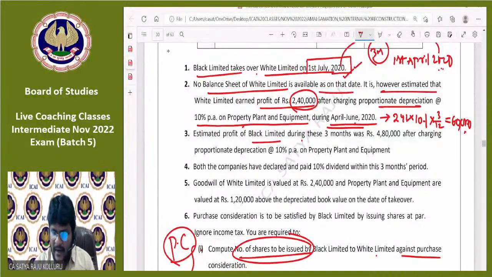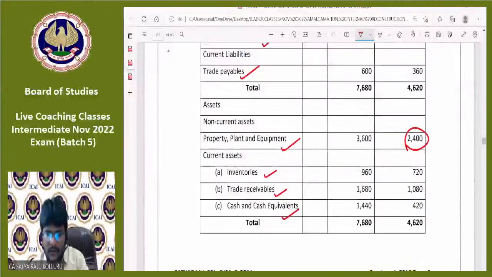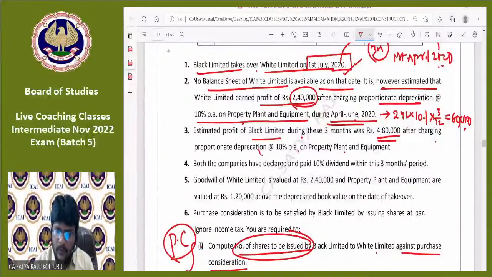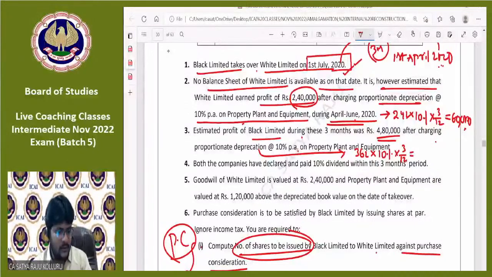During these 3 months, profit for Black Limited was 4,80,000 after charging proportionate depreciation at the rate of 10% per annum on PPE. Now in Black Limited, PPE is how much? 36 lakhs. Now for 36 lakhs, depreciation is how much? 36 lakhs into 10% into 3 by 12. That is 3.6 lakh into 3 by 12 simply, which is 90,000 is the amount of depreciation. That means after charging this 90,000 depreciation in Black Limited, 3 months profit was 4,80,000.